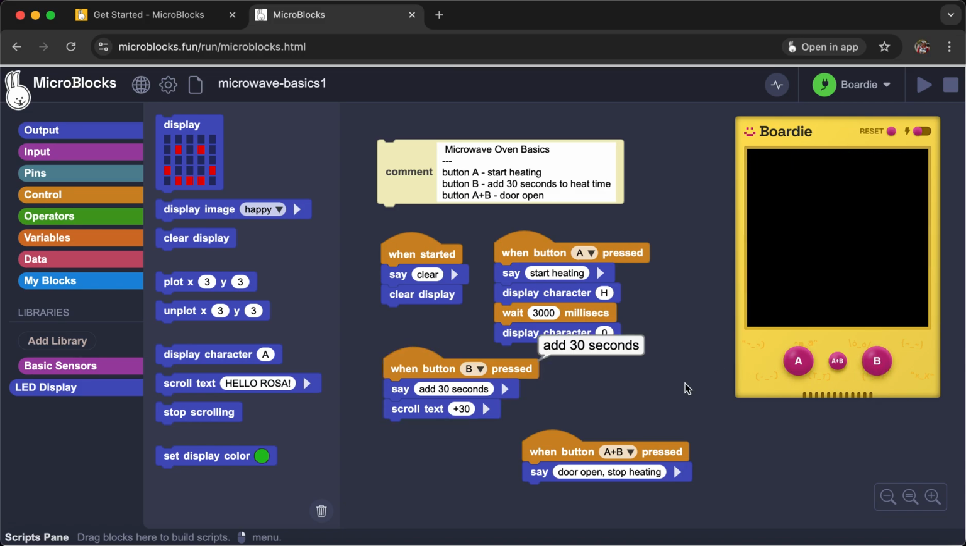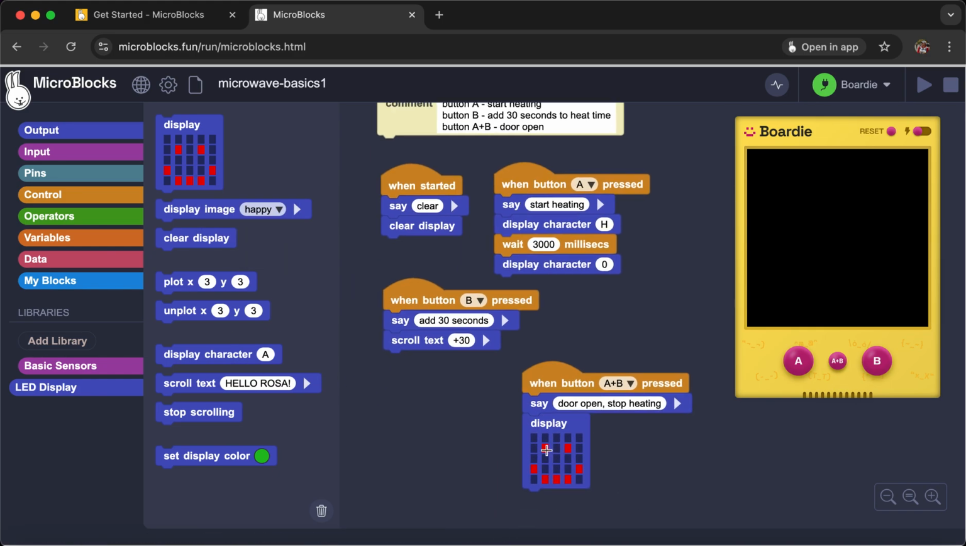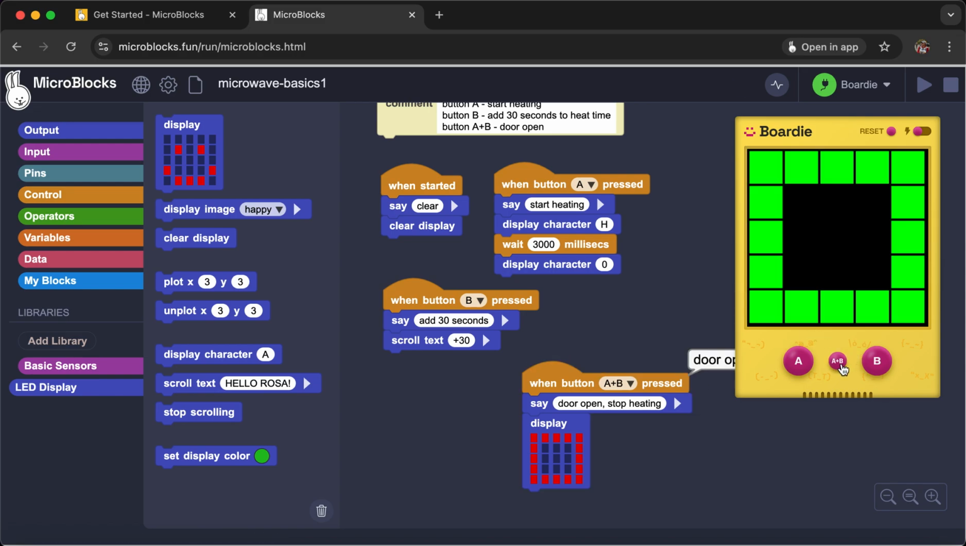And then the final thing with the door open, what should we do? Let's display some sort of display that makes it just a square, makes it look like the door is open. So the last thing we do is when A plus B, door open. That's our basic simulation.